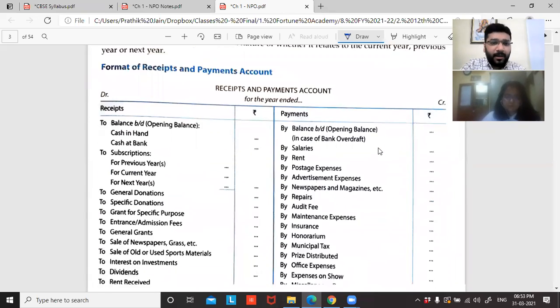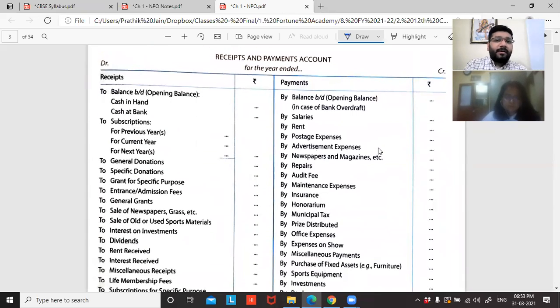This is receipts and payment account, and this is the format. Receipts and payment account for the year ended. Now, whenever I ask people to write test, they write R&P account for the year ended. What do you mean by R&P account? Not allowed. You have to write the full form. Short forms not allowed. So receipts and payment account for the year ended. And sometimes I've seen people, they don't write for the year ended. They only write receipts and payment account. Not acceptable. Marks will be deducted. It is receipts and payment account for the year ended 31st March, whatever it is, for the year.